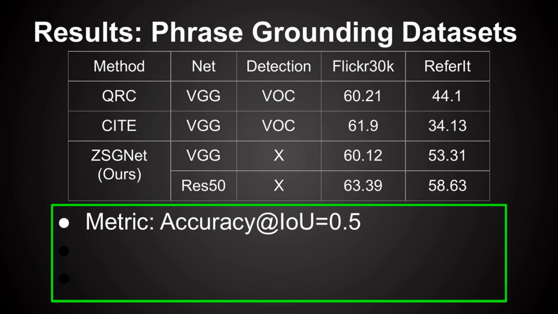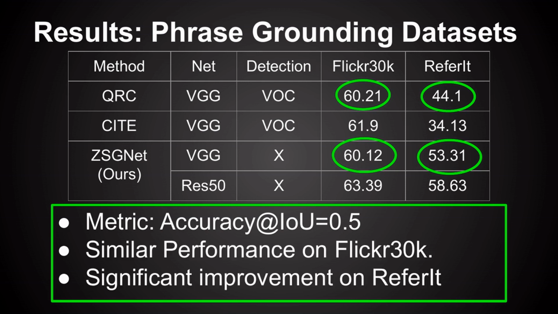We first look at some results on standard grounding datasets. We use accuracy at IOU equal to 0.5 as our primary metric. In particular, we observe a large performance boost on ReferIt and very similar performance on Flickr30K. The performance gap on ReferIt is explained by the fact that many of the queried objects are not present in object detection classes.